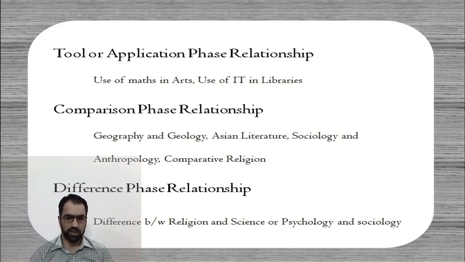Then the difference phase relationship. That kind of relationship which exists among subjects where there is any kind of difference between the two, like the difference between religion and science. It is a relationship which describes the difference between religion and sciences. Then differences between psychology and sociology, the relationship which exists on the basis of the differences between two subjects. It's a difference-based relationship. So this is again very important in case of subject cataloging, where one has to understand that when there are multiple subjects, one has to assign a suitable subject heading based on these six relationships that exist among the subjects.